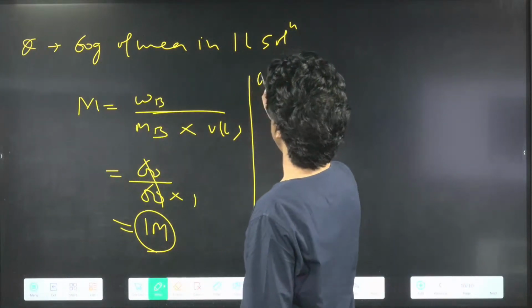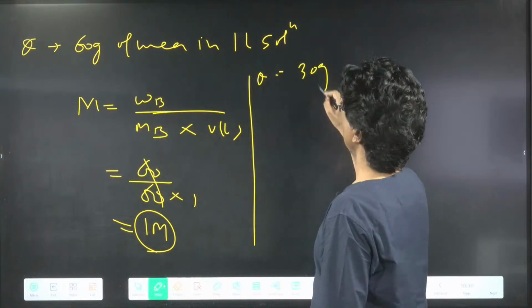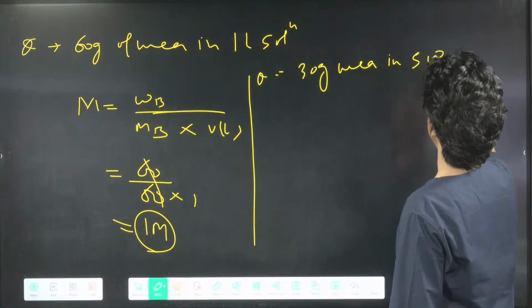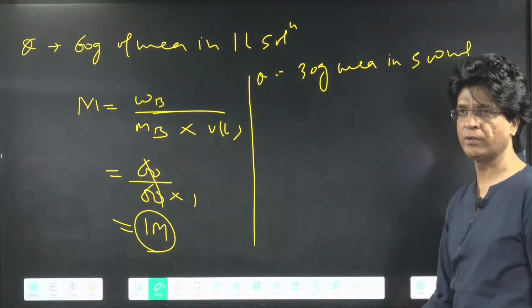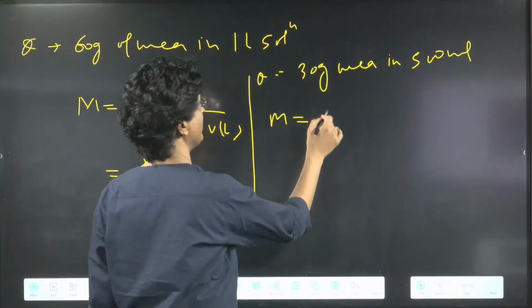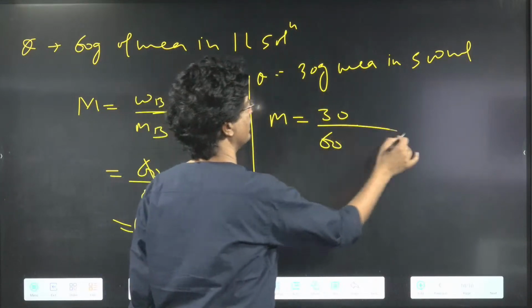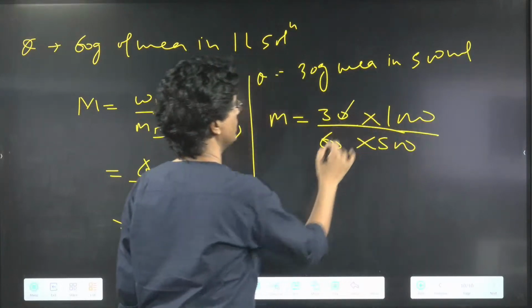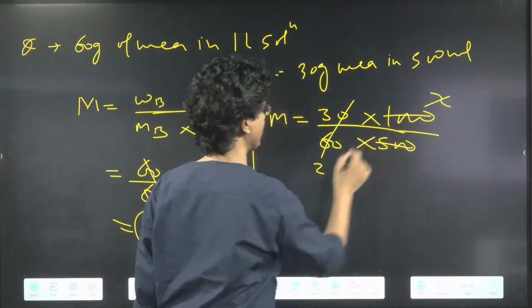Chalo batao. Next question. Come on. 30 gram urea in 500 ml solution. Molarity now will be weight 30 upon molecular weight, and volume, if it is in ml, multiply by 1000. 2 times and 2 times cancel.